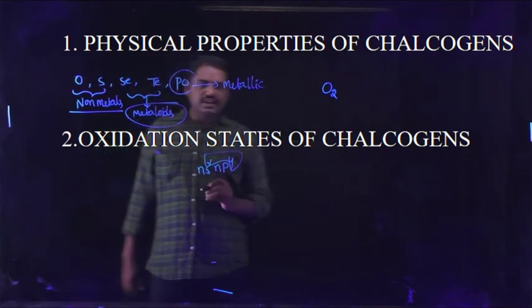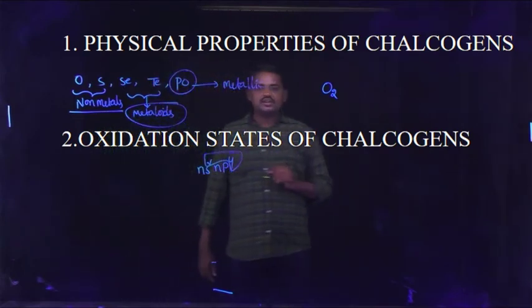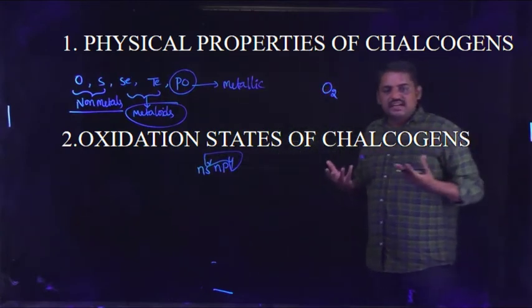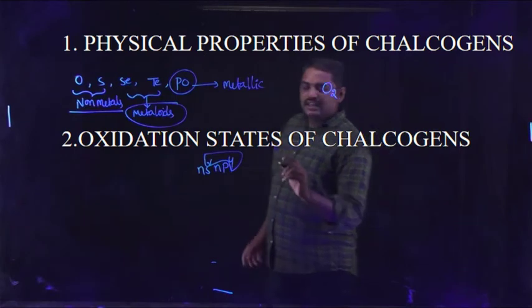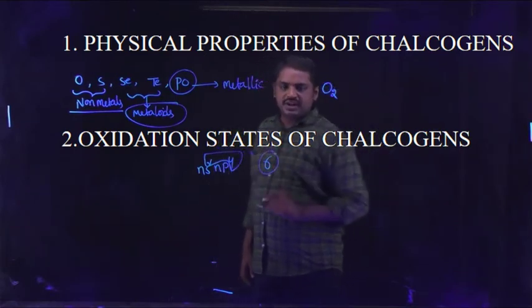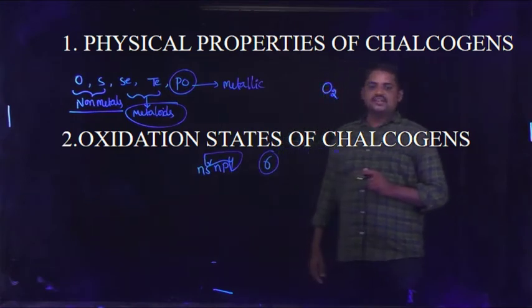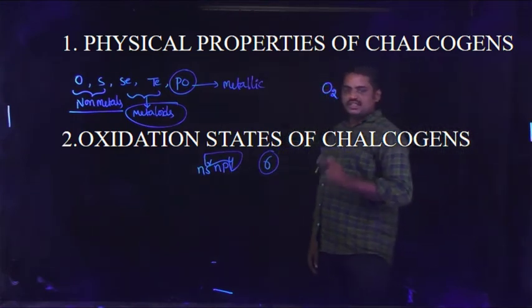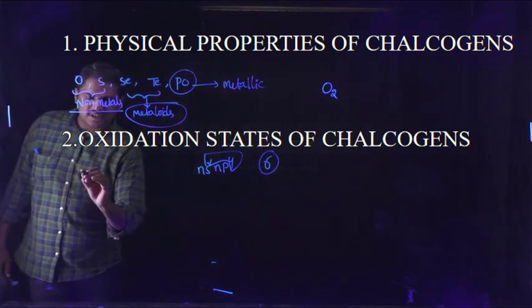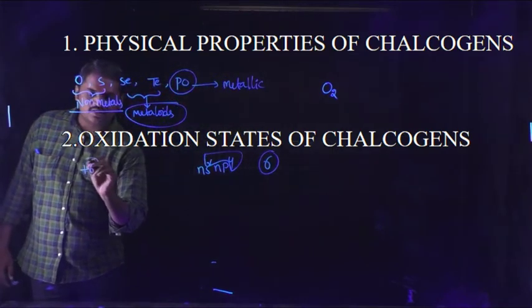So totally 6 valency electrons are present in it. Based on that, these elements exhibit a +6 oxidation state.